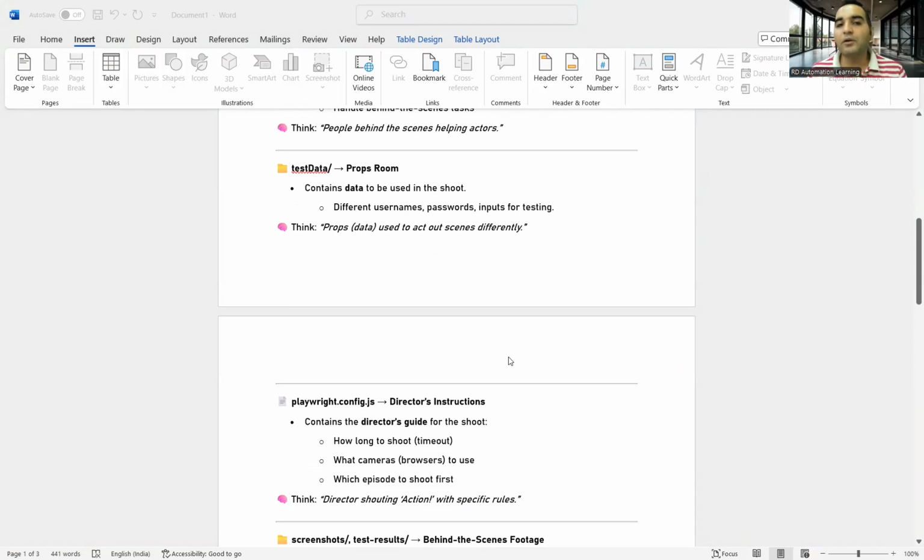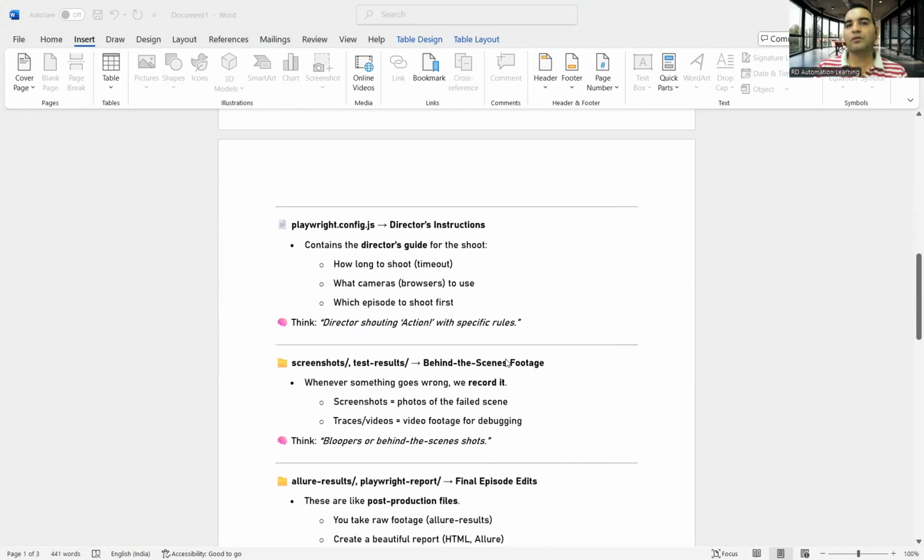Then you have playwright.config.js, which is your director's instructions, right? What your director would be kind of saying. So how long you have to shoot, what the timeout of that would be, right? What cameras, what browsers will you use? What type of camera would it be, 4K types? Which episode we need to shoot first? So that sequencing. Okay, so that is your playwright.config.js file.